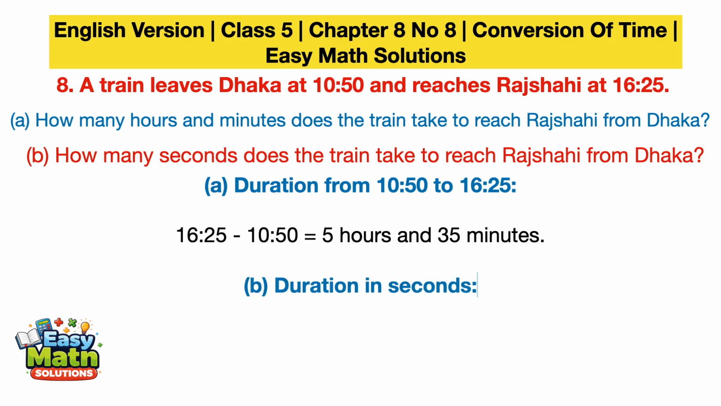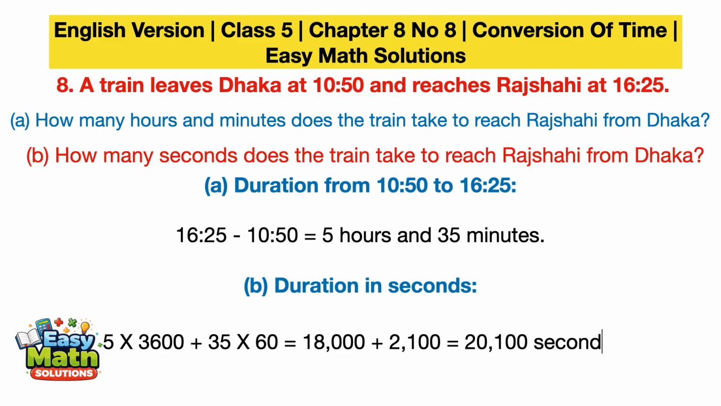And number B, duration in seconds, that means 5 hours and 35 minutes. If we convert to seconds, that means 3600 seconds in an hour. That means 5 into 3600 plus 35 into 60 equals 18,000 plus 2100. That means 20,100 seconds the train needs to reach Rajshahi from Dhaka. Thank you.